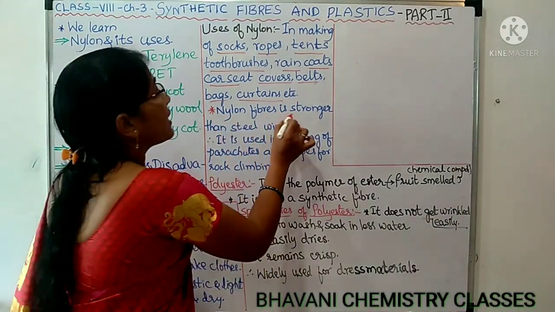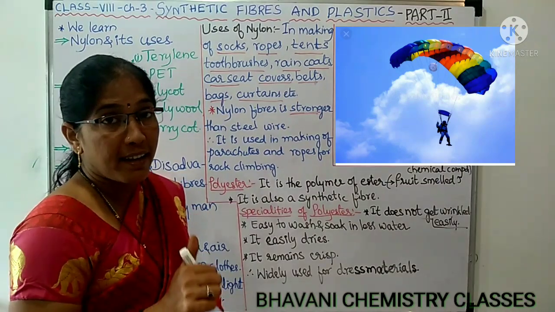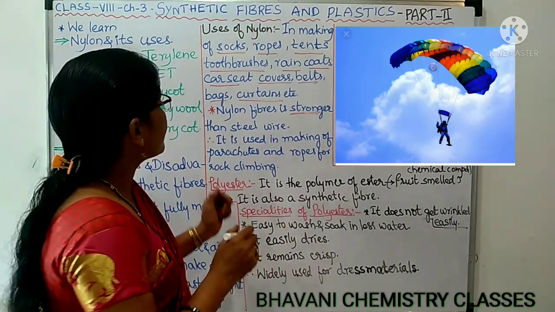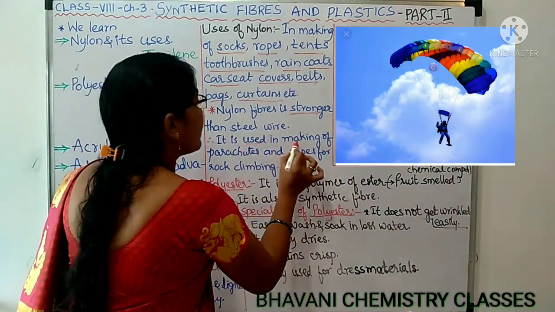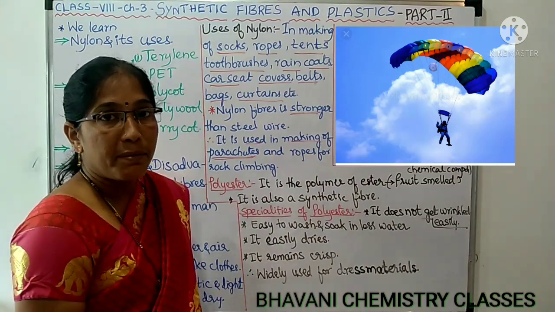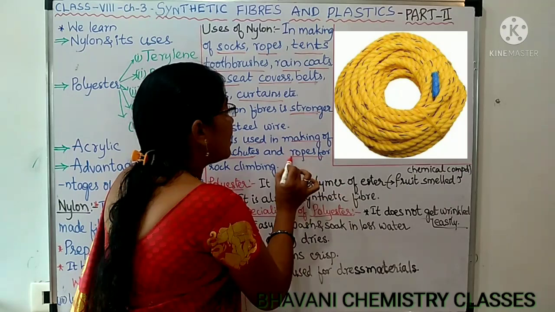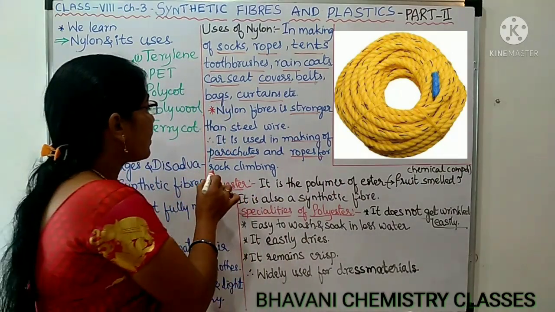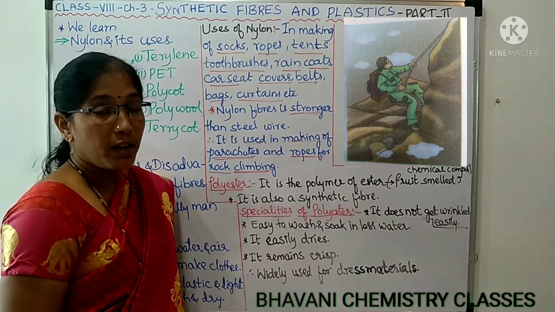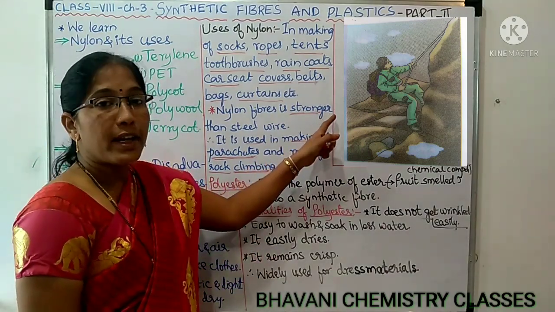Nylon fiber is very strong. How strong is it? It is stronger even than steel wire. That is the reason it is used in making parachutes. Have you ever seen parachutes? Yes. And also in making ropes for rock climbing. For rock climbing also people use some ropes. Those ropes are made of nylon. You can see in the picture.